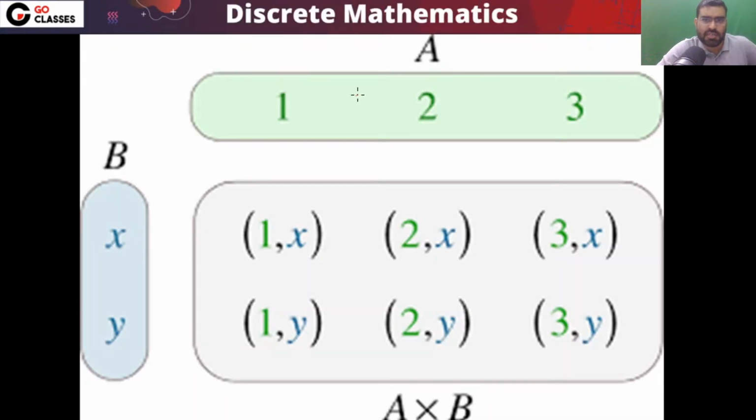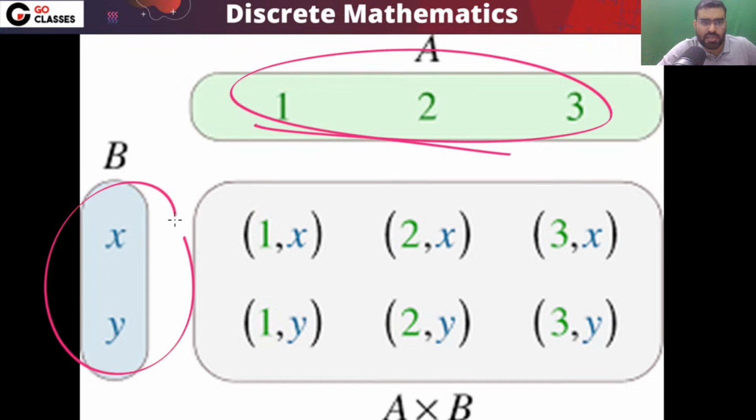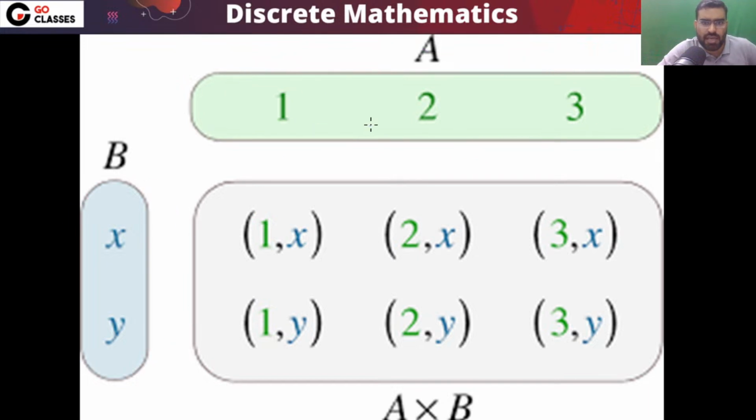You can easily see here, you have a set A and a set B. Then what is the cross product A cross B? A cross B means every element of A pairs with every element of B. So you can notice (2, x), (2, y), and every element of A pairs with every element of B. This is your A cross B.